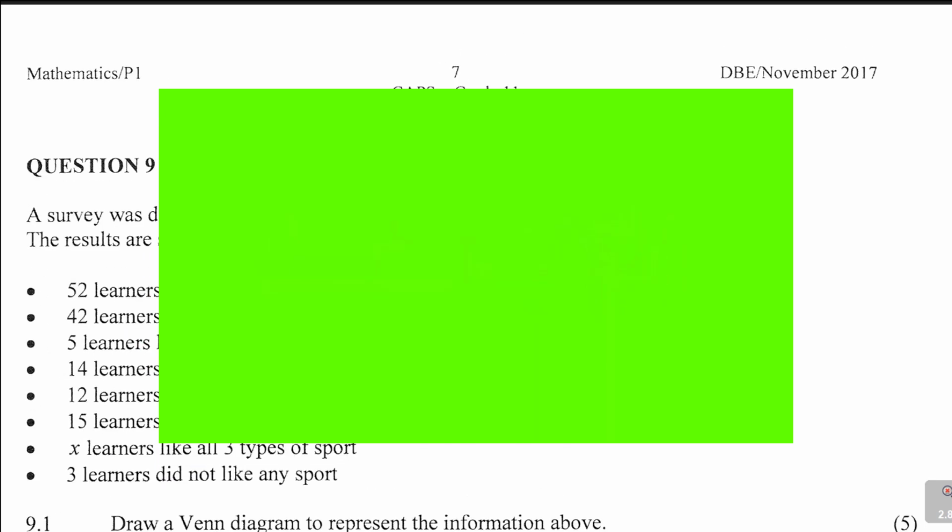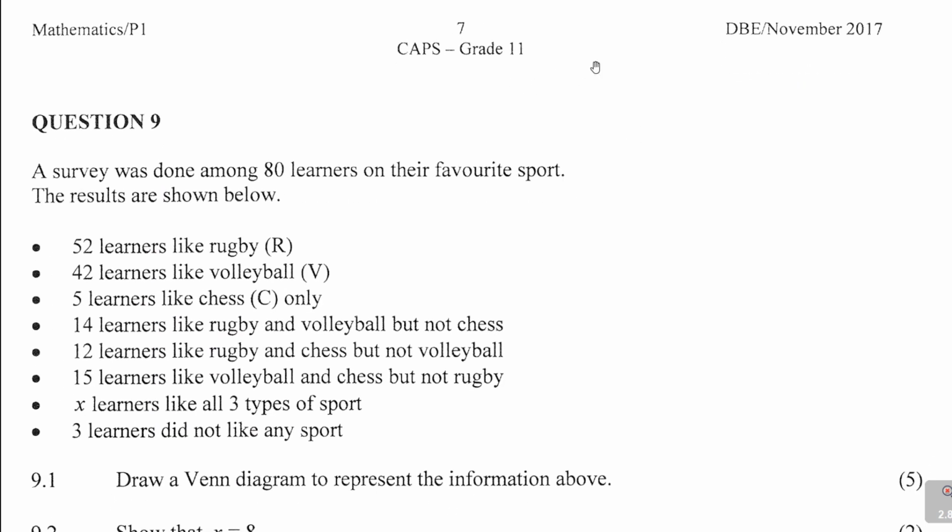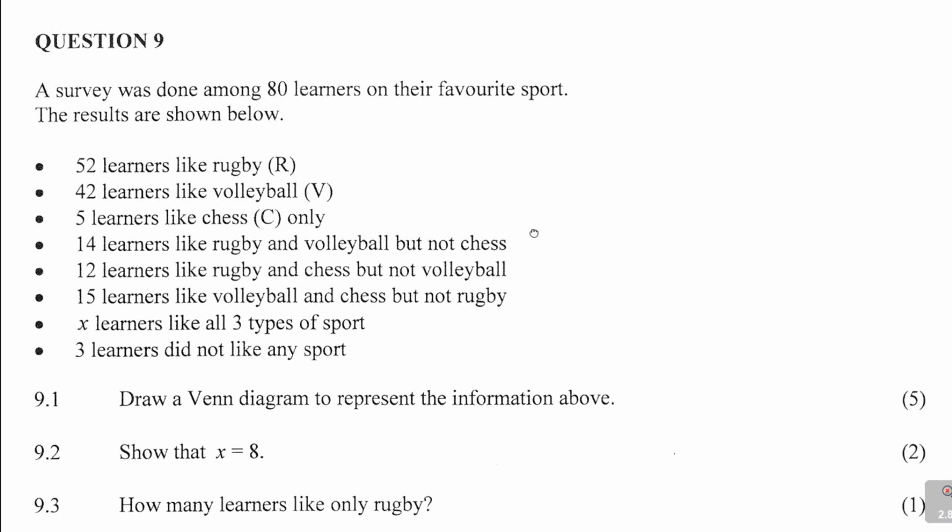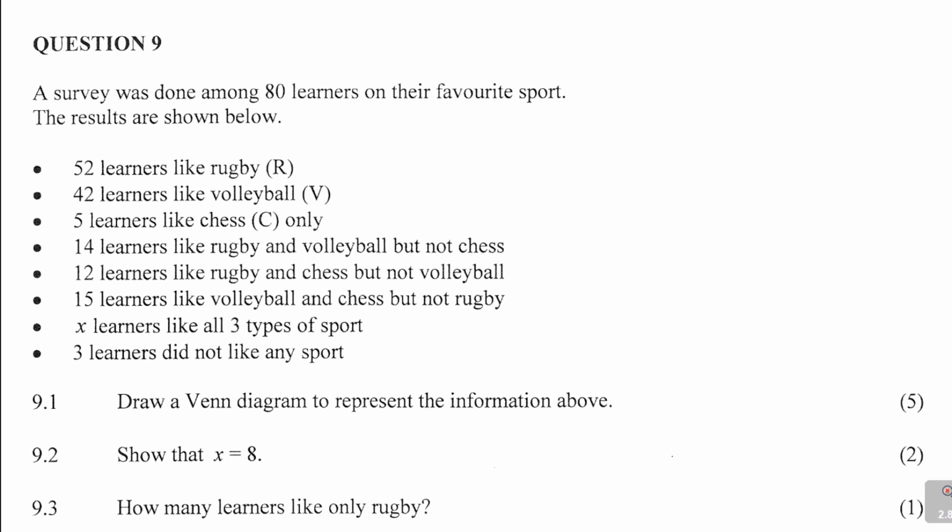So look at this question here. This is for, as I said, grade 11. It's a 2017 paper and it's question number 9 and looks at the questions on a Venn diagram. So it says a survey was done among 80 learners. Let me underline what's important there already. A survey was done among 80 learners on their favorite sport. The results are shown below.